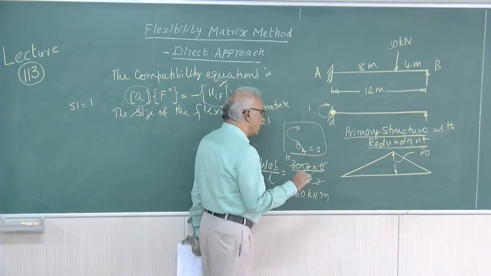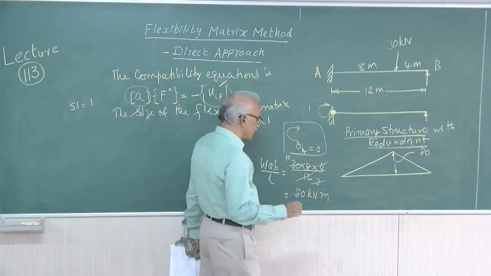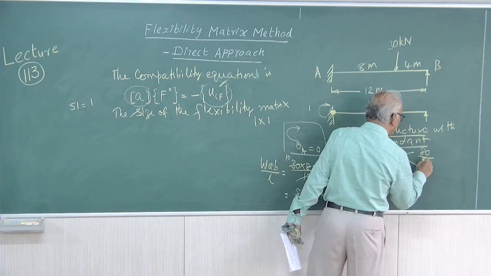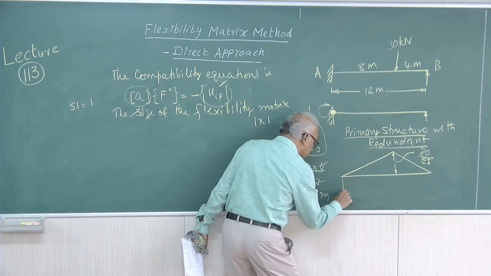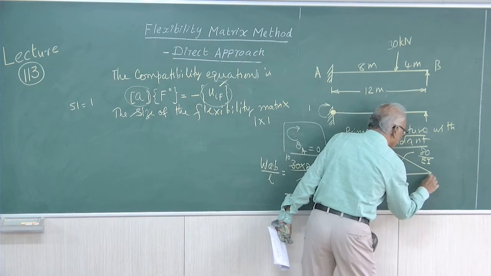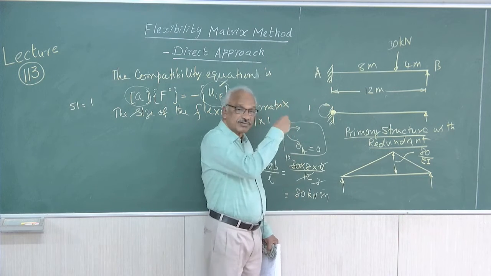Now the conjugate beam will have to be loaded with the M by EI diagram of the original. So this is the M diagram. This is the M by EI diagram. The conjugate beam is also a simply supported beam, loaded with the M by EI diagram of the given beam.